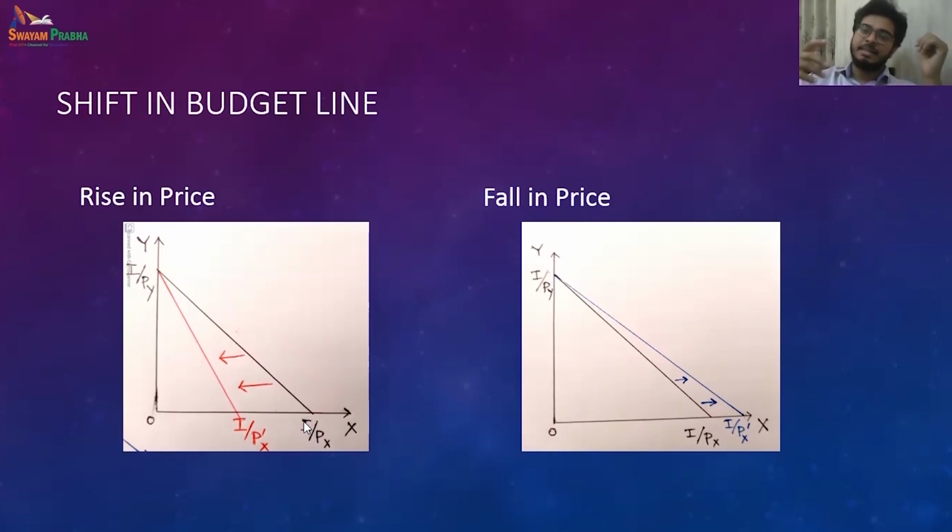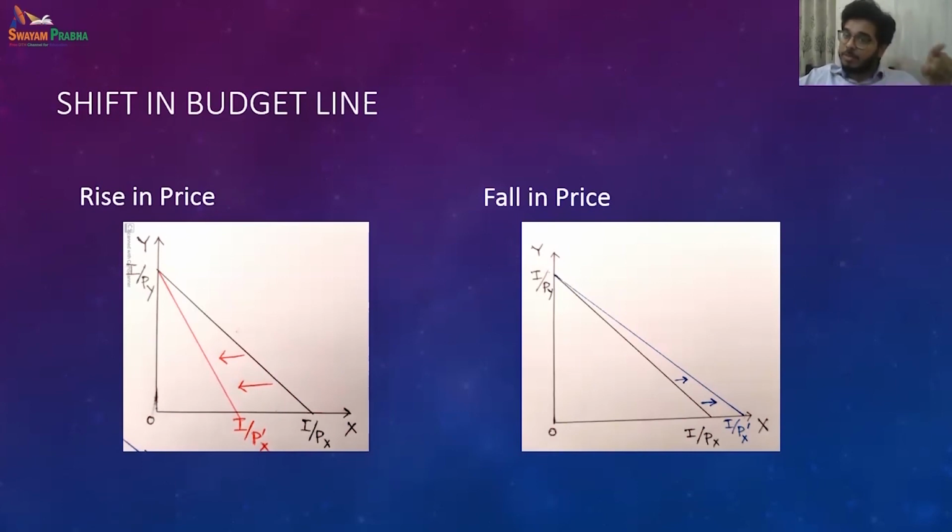Let's say the price of an apple was 10 rupees, and with a 100 rupees budget I can buy 10 apples. Now we find that the price of apple has become 20 rupees.